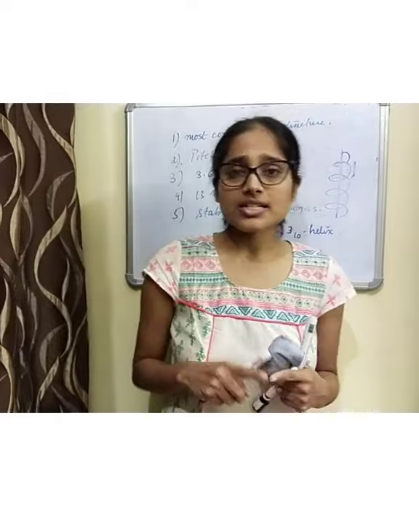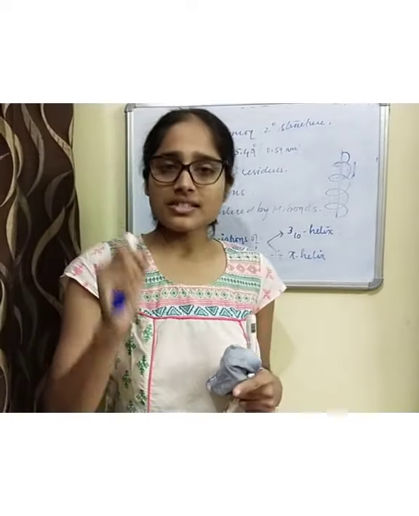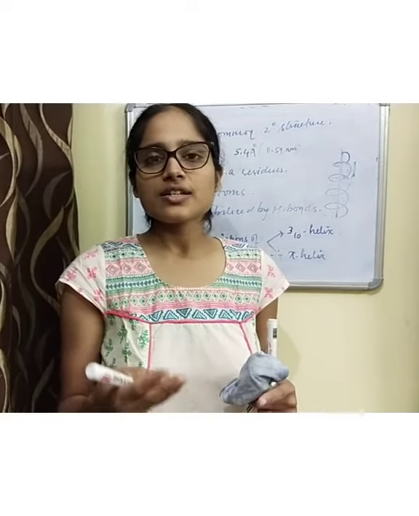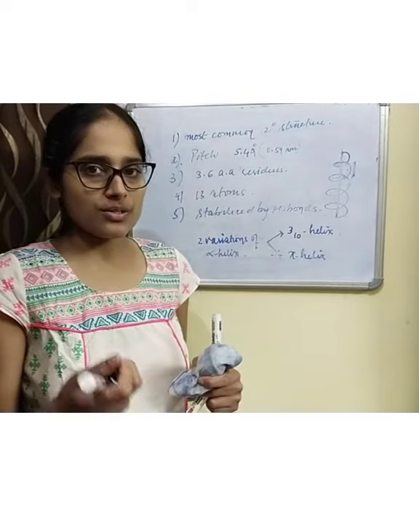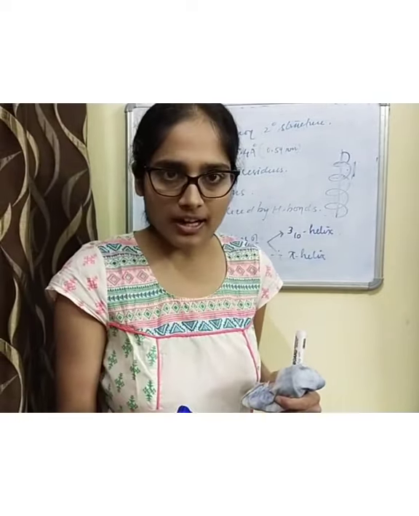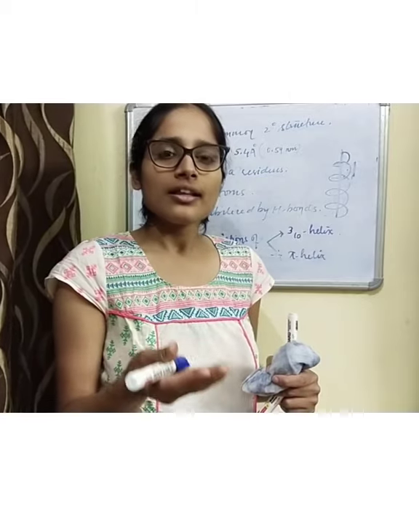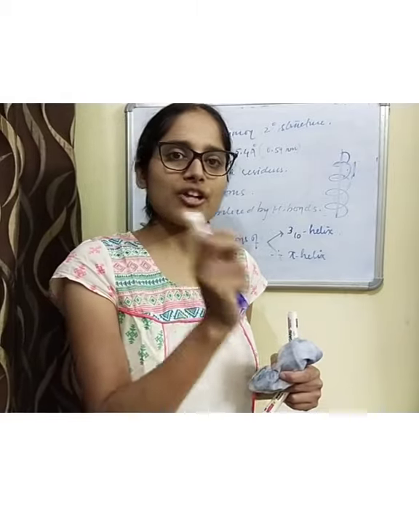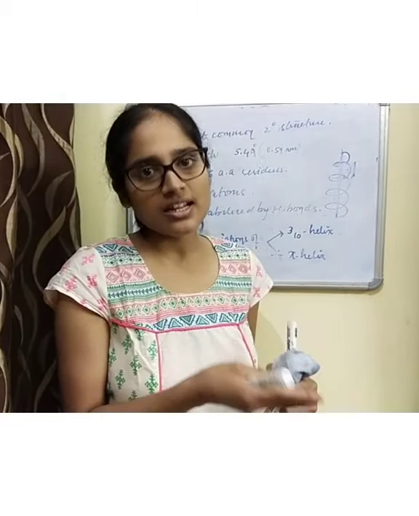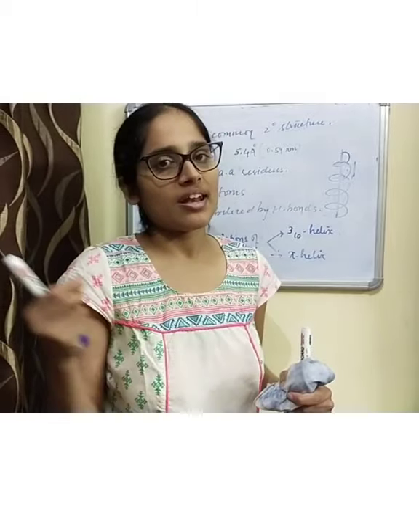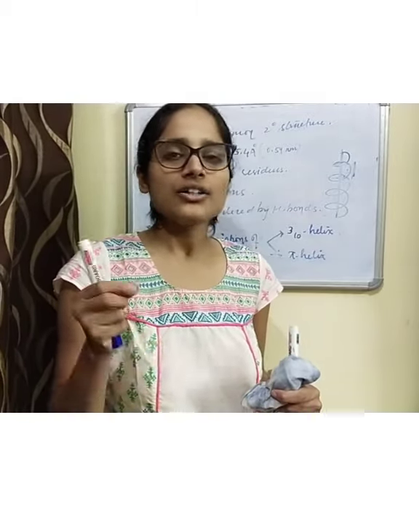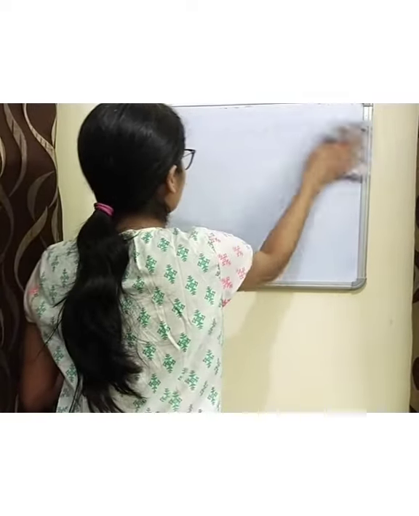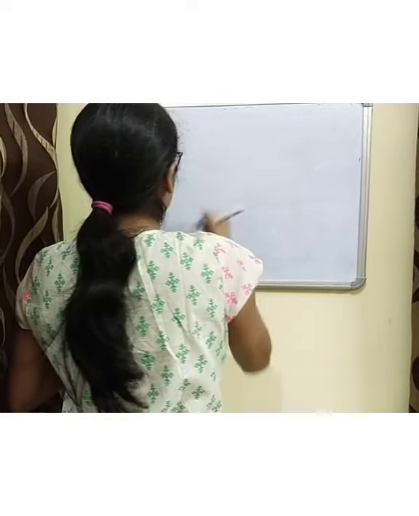Another is glycine. Because the R group is a single hydrogen atom, it is very small and very flexible, so it favors alpha helix formation. There are certain amino acid residues which favor alpha helical formation, or they do not allow alpha helix to form. So it all depends on what residues are present. The polypeptide will either form an alpha helix or a beta sheet. Now coming to beta sheets. What are beta sheets?